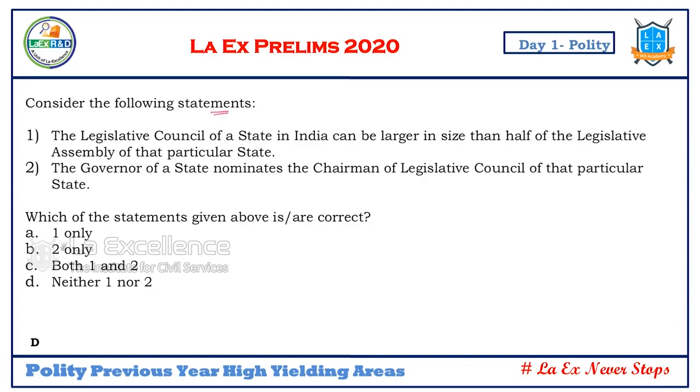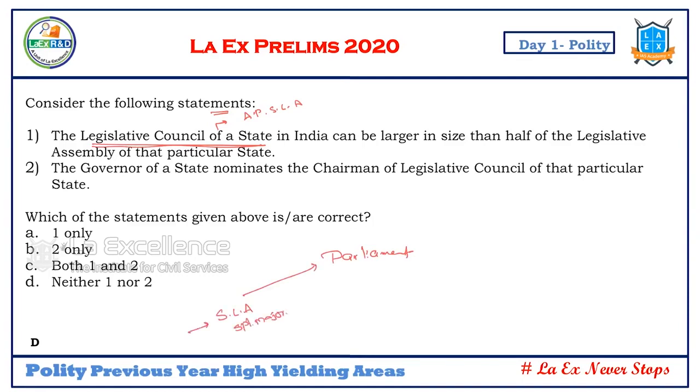Consider the following statements. Again, we are going into the legislature area. So, Legislative Council of a state is going to be very much important. The reason is, you know that the AP State Legislative Assembly passed a bill for the abolition of the Legislative Council. So, who can create or abolish the Legislative Council? Only Parliament can create or abolish it. But it has to be requested by whom?